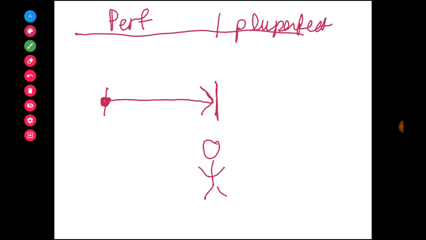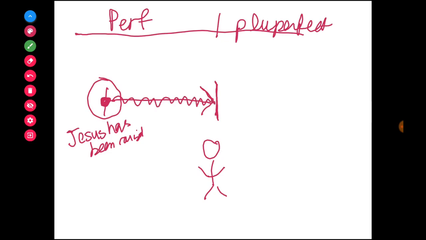So if I say Jesus has been raised, that means at one time in the past Jesus was raised and he's still alive. He still is risen up until the time in which the person is speaking or writing. So that's how the perfect is being used.